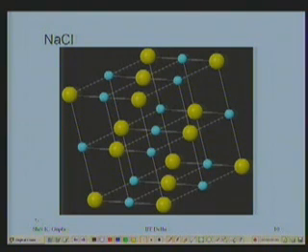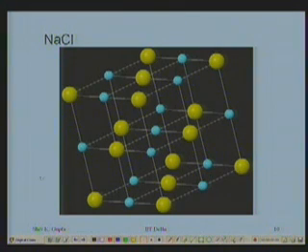In an FCC close packed structure, where are the octahedral holes located? Body center and the edge center. Very good. And see where your cations are. This one is in the body center. These 4 on the edge centers. This is on the edge center. Again these 4 on the edge centers.